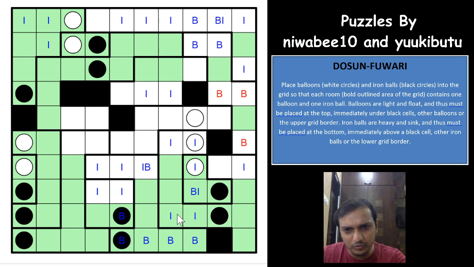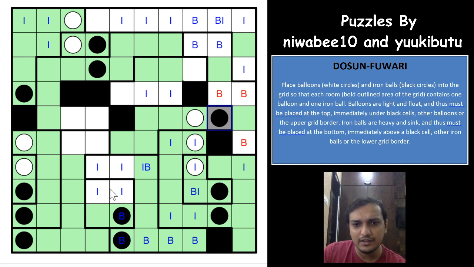This region is also fulfilled, having iron ball and balloon both. And you need a balloon here. This cell cannot be a balloon because these 2 cells would have to be balloons. Not possible. These 2 cells cannot be iron ball as well, because all of these cells would have to be iron ball. This cannot be an iron ball. This cannot be an iron ball because this cell also would have to be iron ball. So the only place for iron ball is this cell. That's nice again. So this region is also completed now.